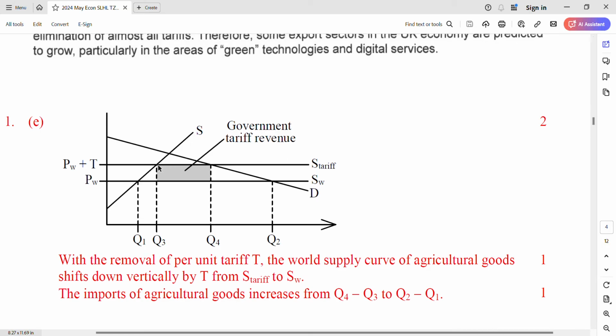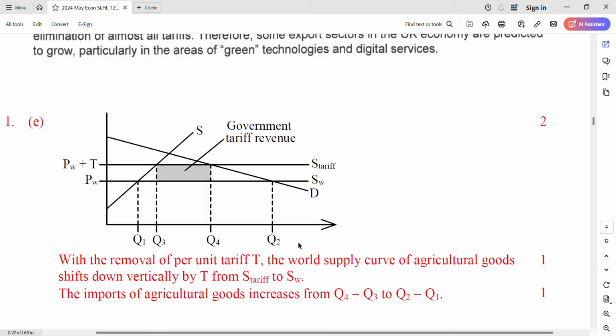Before, the price is higher by the tariff, and the government has some tariff revenue. Now they change to the world price, the original one, and so the import increases from Q4 minus Q3 to Q2 minus Q1, so it is an increase of the import.